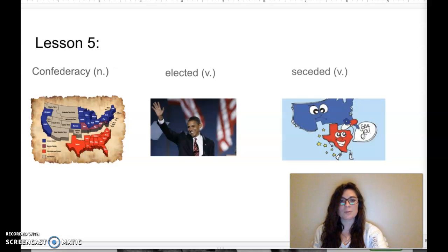Our last vocabulary word is the word seceded. Say seceded. Seceded means withdrew or stopped being a member of a particular group.